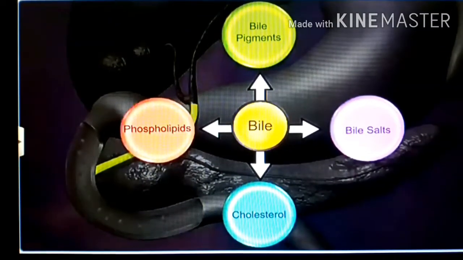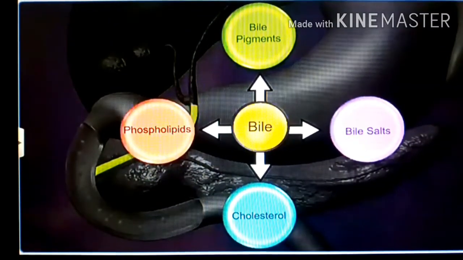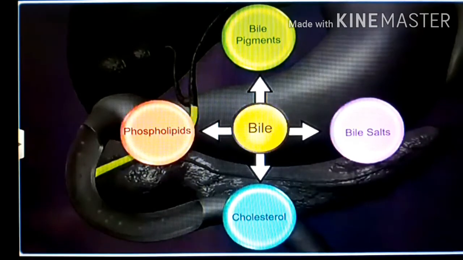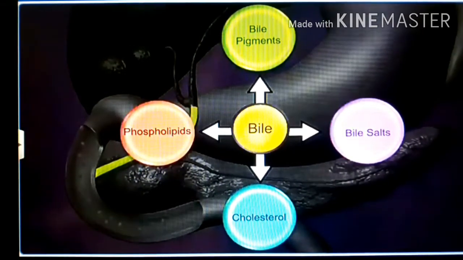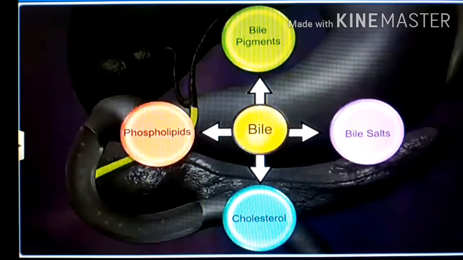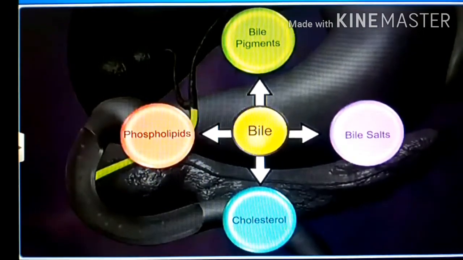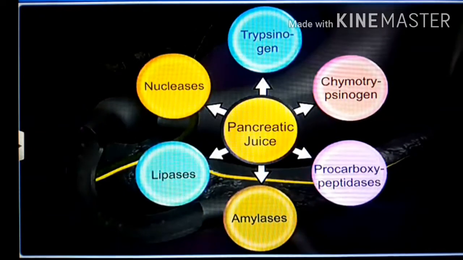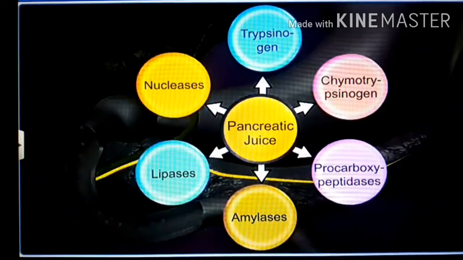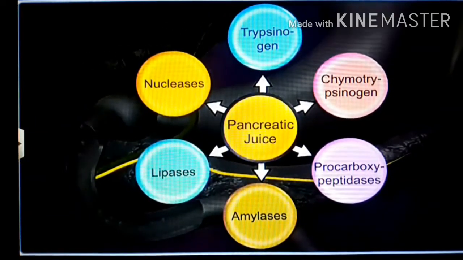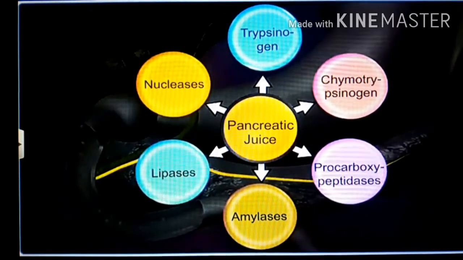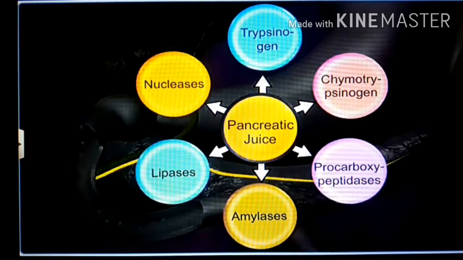So good morning students. Now we talk about digestion in the small intestine. How does digestion take place in the small intestine? So dear, bile juice or bile salts with pancreatic juices reach into the small intestine, and the particular part of the small intestine is the duodenum. So how does digestion take place in the duodenum?